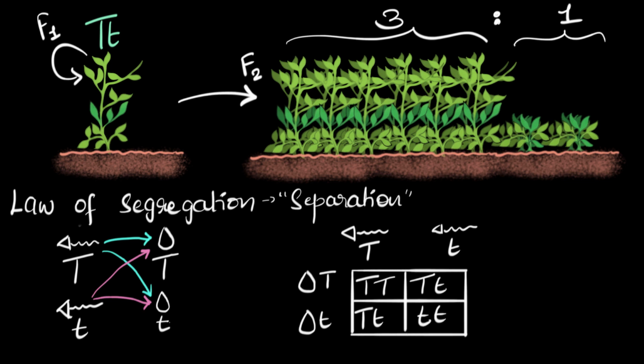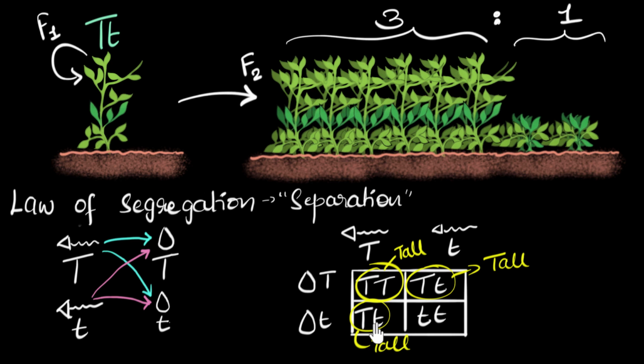So now let's look at what will happen when these plants grow. When this plant grows, this one, it's going to be tall because both its traits are tall. When this plant grows, the law of dominance tells us that it is still going to be tall because this one will dominate. This is a recessive trait. It'll hide, so this will dominate. So this is still going to be tall. What about this one? Even this is going to be tall.